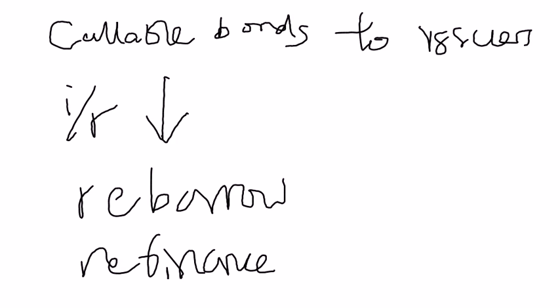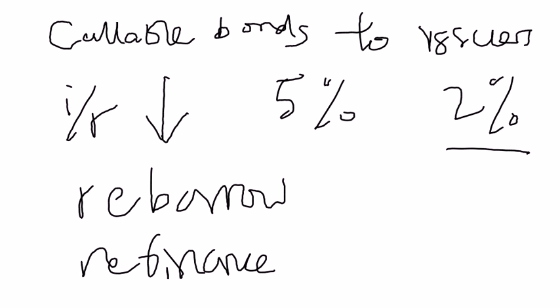So let's say it has previously issued bonds at 5% interest. Now the interest rate suddenly decreases to 2%. So the bond issuer, in order to take advantage of the lower rate, would repay the debt and reissue new bonds at 2%. So in this case, callable bonds provide an advantage to issuers.